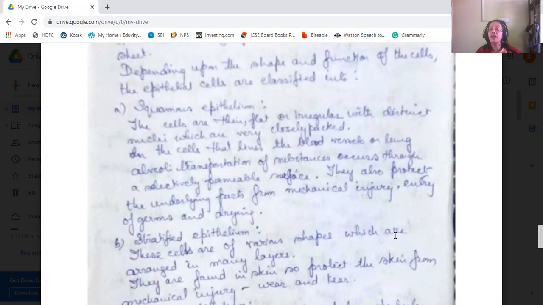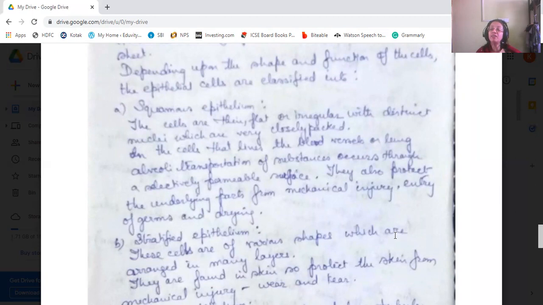Now, in the cells that line the blood vessels or lung alveoli, transportation of substances occurs through them, as they're a single layer. All the cells we know have a semi-permeable membrane, even the cells which are living. So the cytoplasm is semi-permeable in nature. And what we see in the blood vessel lining or lung alveoli lining is that the transportation of substances occurs due to selective permeability of this layer.